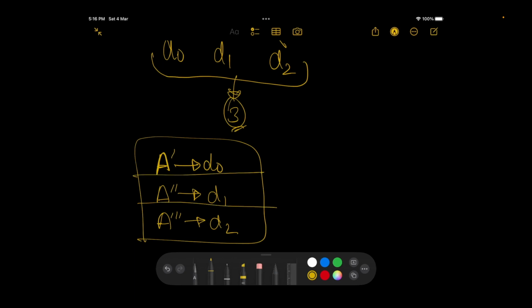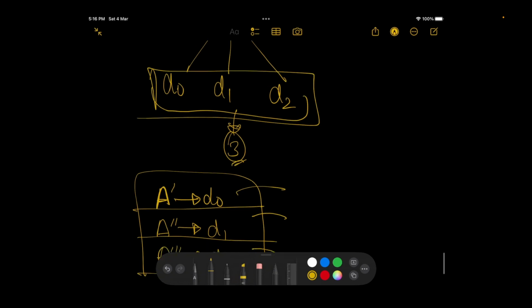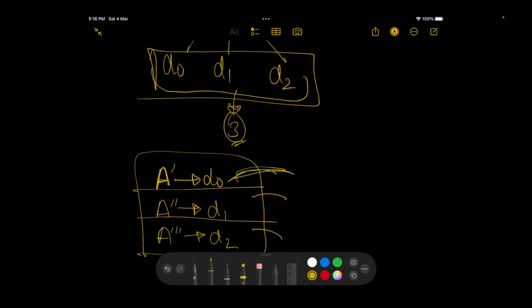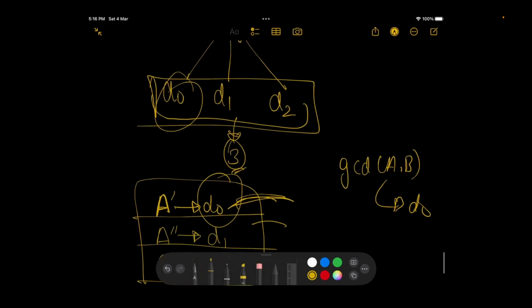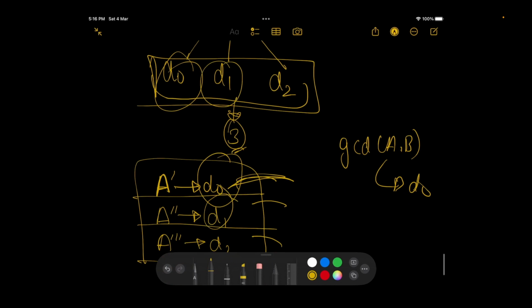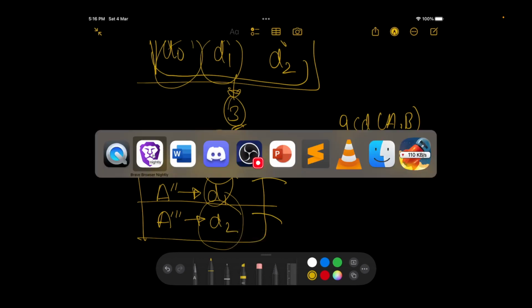And when I make these, so let's say a dash, a double dash, a triple dash, these values are actually changing, right? But this value is constant because the difference remains constant. So as soon as one of the divisors becomes d0, the GCD of a and b would actually become d0 itself. This is diff and this is a dash. When we are going for d1, the GCD would become d1. When we are going for d2, the GCD would become d2. So it's all about checking the divisors for diff itself.